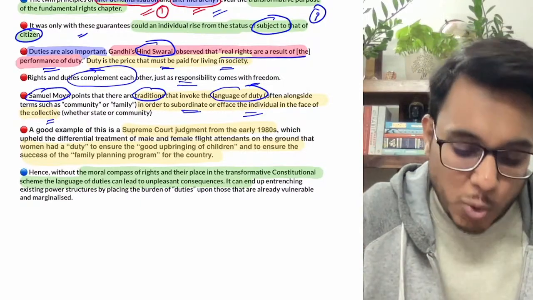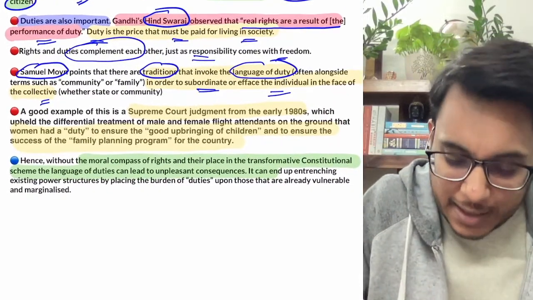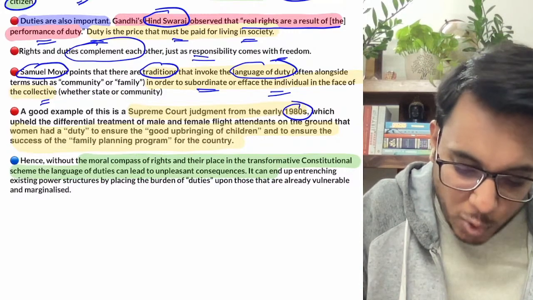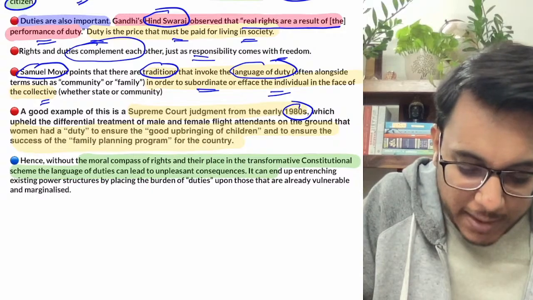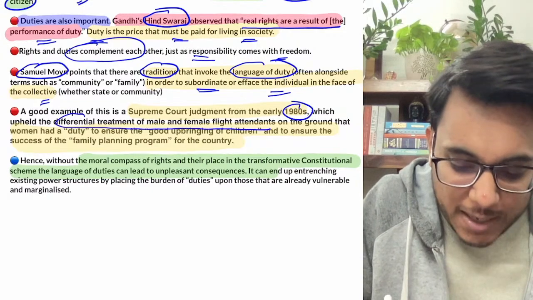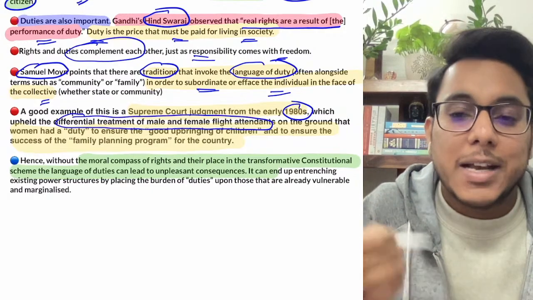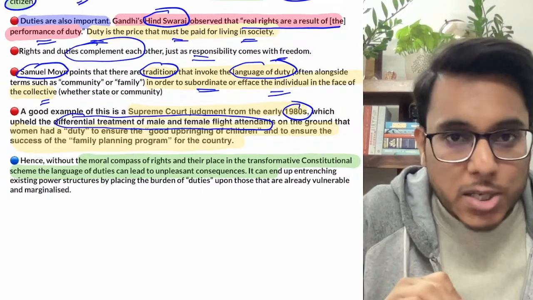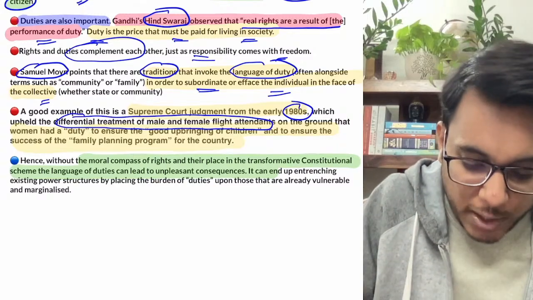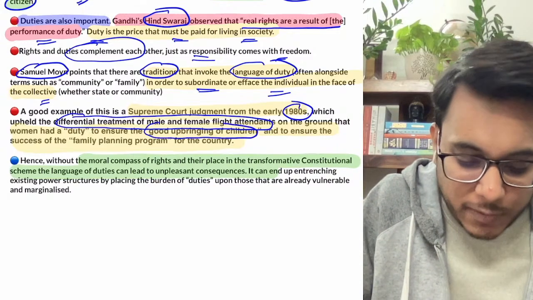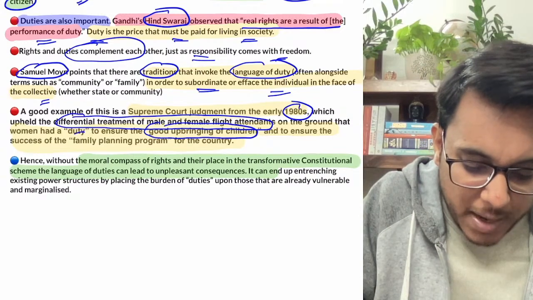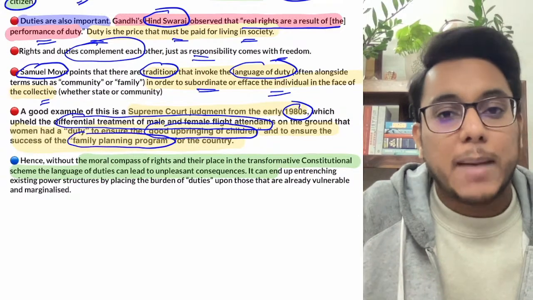In 1980, the Supreme Court came with a judgment. When the differential treatment of male and female flight attendants was being talked about, the Supreme Court said that women have a special duty. What special duty did women have? Women had the special duty to ensure the good upbringing of their children, and on women there is a special duty to make the family planning program successful.